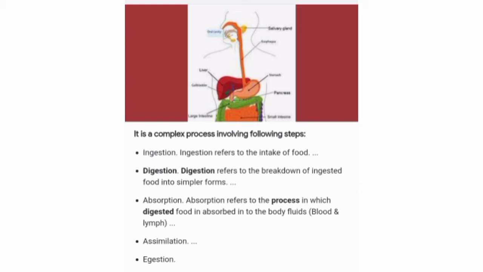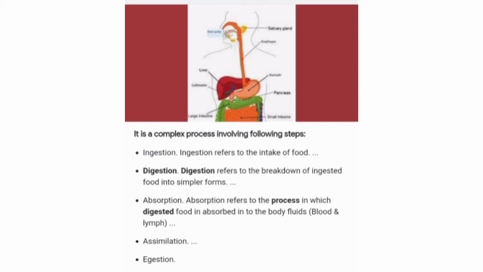Now, the last step of digestion is egestion. It is the process by which the undigested food materials are thrown out by the body. This is called egestion. Now, what happens in egestion? The food that remains undigested and unabsorbed enters into the large intestine. The large intestine is wider and shorter than the small intestine.